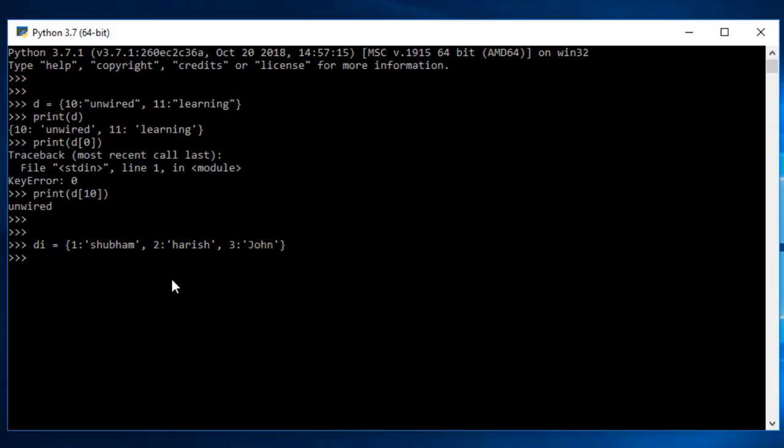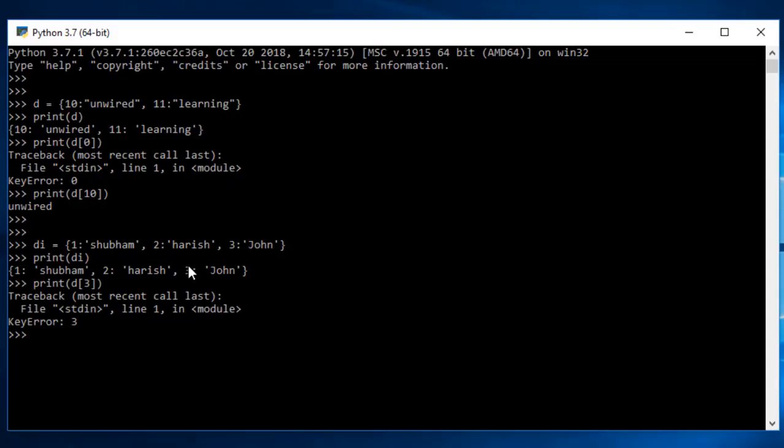Now I have 3 elements, and if I need to print the complete dictionary, all I have to do is print this one. But if I want to print any particular key-value pair, I have to print D and then enter the key. This can be 1, this can be 2, this can be 3, whatever you have given. If I want to get the value of the third one, that is the key 3, oh sorry, it's di, and let me do that. I got the value John. So that's how a dictionary works.